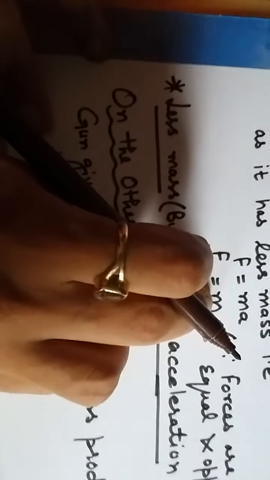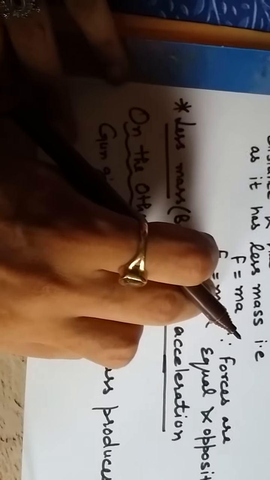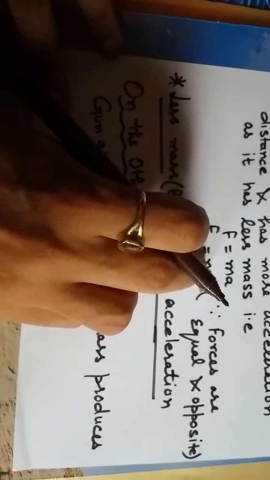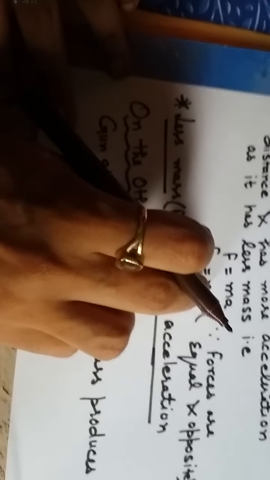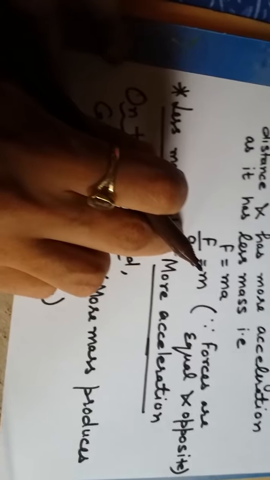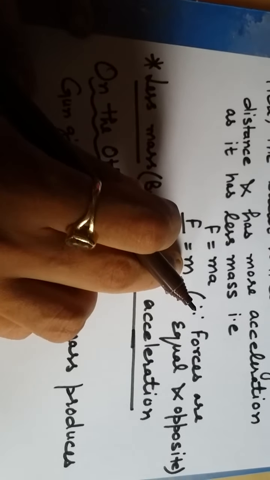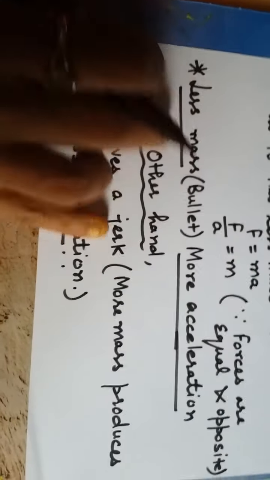Here, the less the mass, the more acceleration it will produce, because the smaller the mass of the body, the more the value of a increases. It is reciprocal, okay? In relation, it is reciprocal. So if mass is less, more acceleration will be seen. Less mass in case of the bullet, more acceleration.